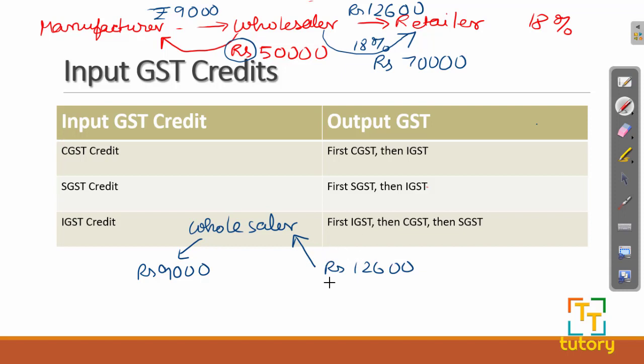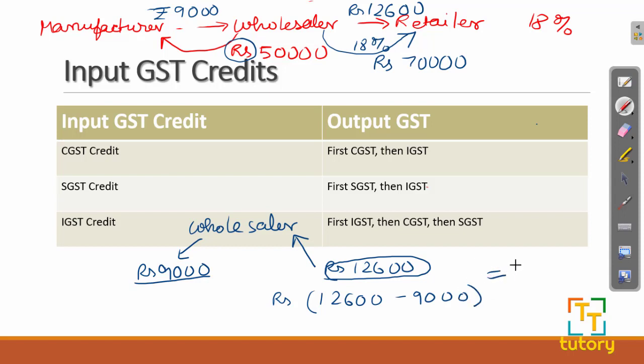Now the rule says that the wholesaler will have to pay this to the government, right? But the wholesaler will say that I have already paid rupees 9,000 as a GST. So why should I pay the whole amount? I will only pay what the balance is left. That is, the wholesaler will pay rupees 12600 minus 9,000. That is the balance GST that is left, which is equal to rupees 3600.